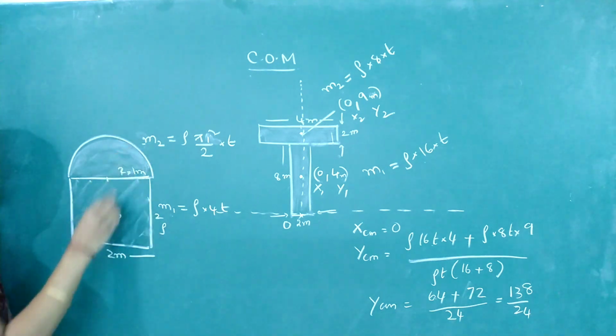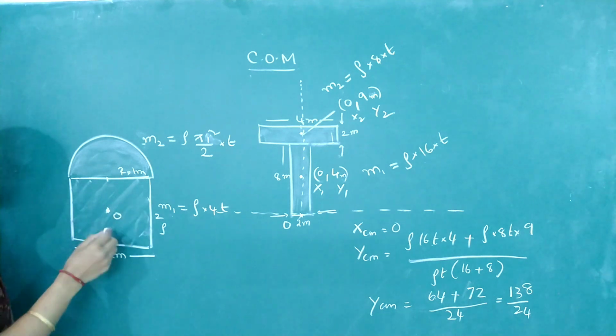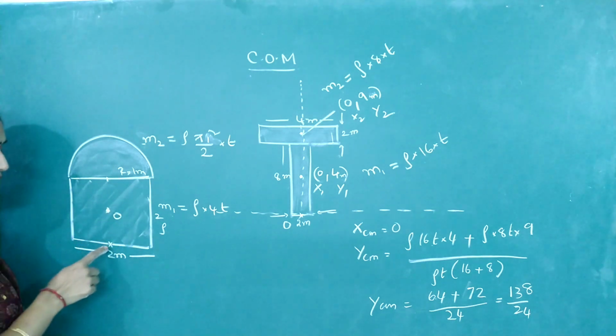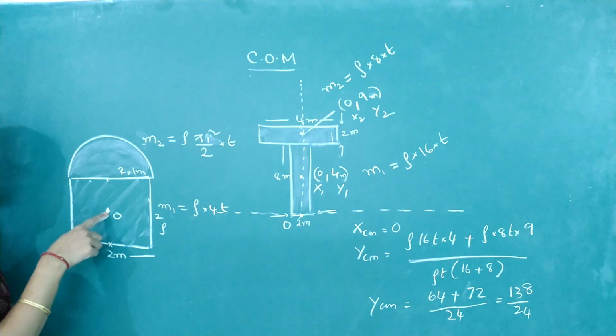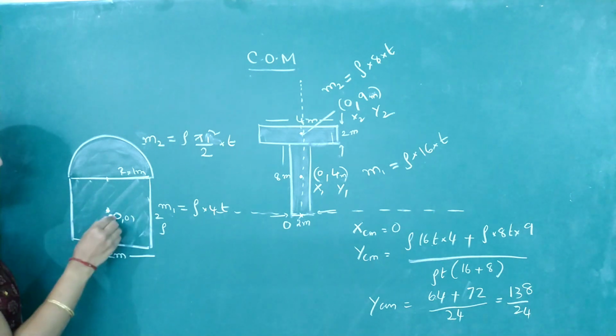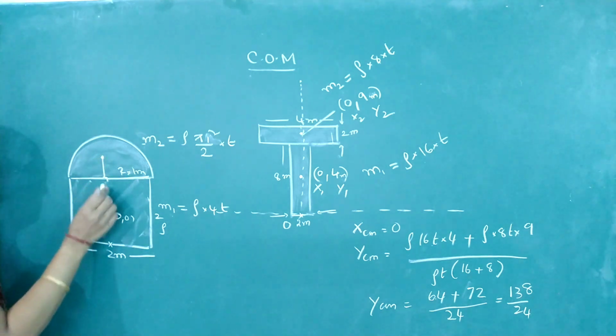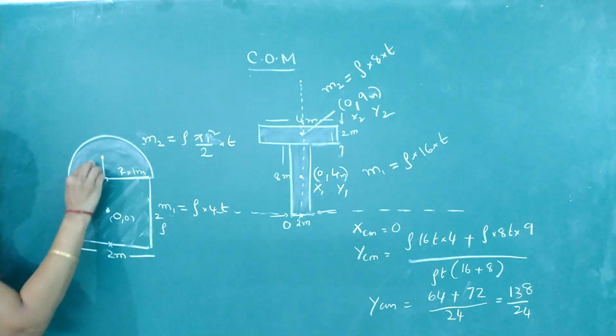Did we get M1 and M2? So you know M1 and M2. Now write the coordinates. See, if I am taking this as origin, it depends on the question. If they ask you to locate it from here, take this as origin. I am asking you to locate the center of mass from the center of the square. So if I take this as origin, where is the location of center of mass of the disc? We know it is at a distance 4r by 3 pi.